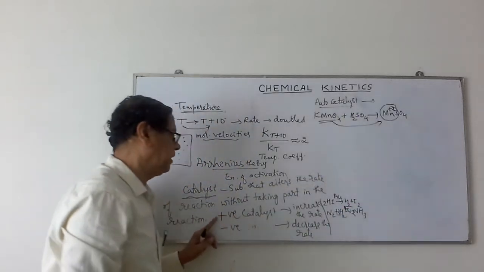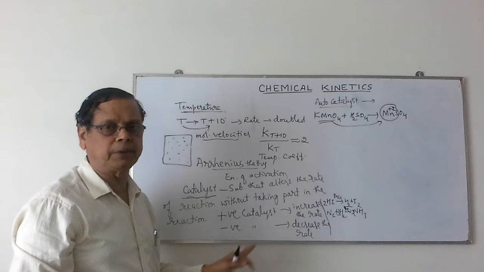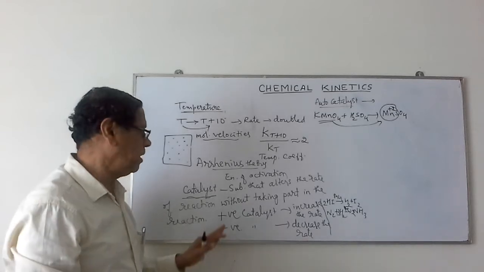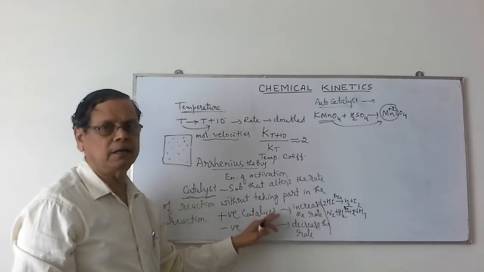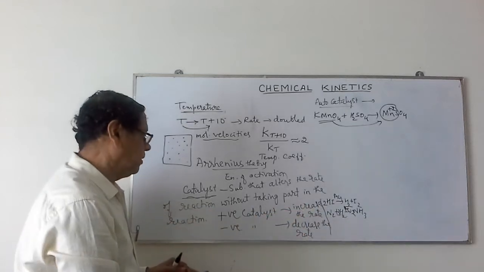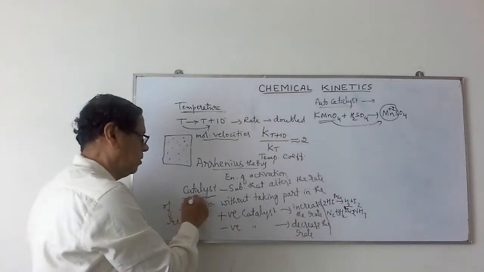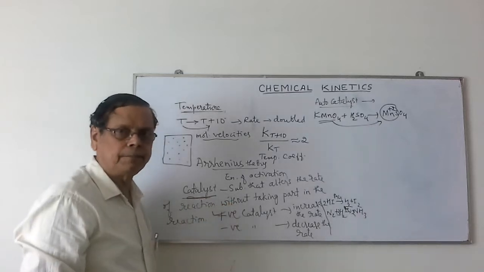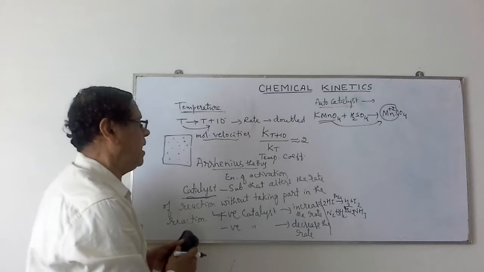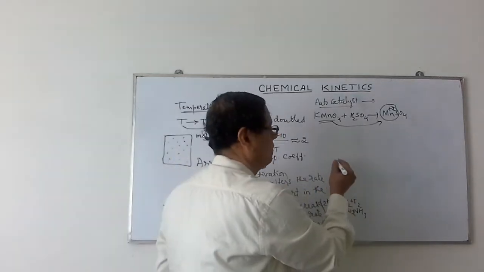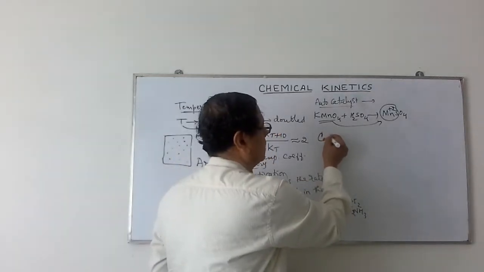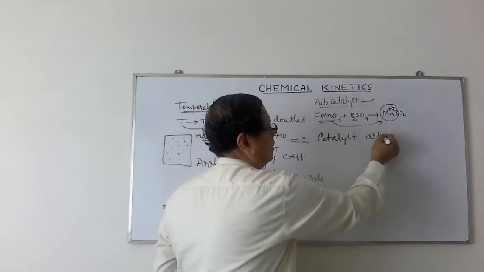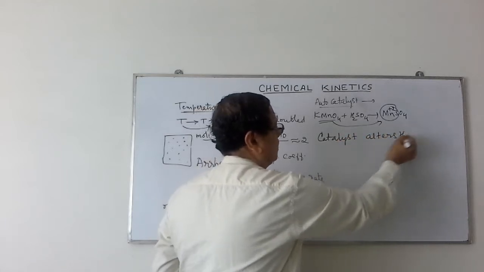Anyhow, about these three types of catalyst we have a separate chapter in surface chemistry. So let us not worry much about the examples. But remember, whenever we use the word catalyst, it usually refers to a positive catalyst. When you add a catalyst to a certain reaction, the catalyst alters the path of the reaction.